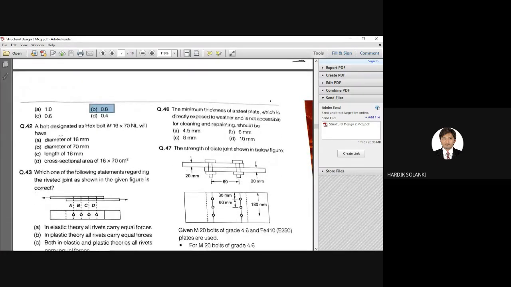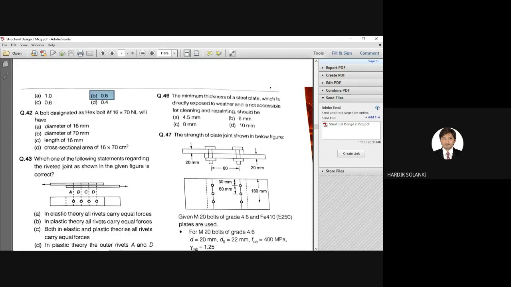Next, 42. A bolt is designed as hex bolt M16 cross 70 NL, with options: diameter of 16 mm, diameter of 70 mm, length of 16 mm, or cross sectional area of 16 by 70 centimeters square. So this is a terminology used for denoting a bolt. This is the name of the bolt, so what is the meaning of this?